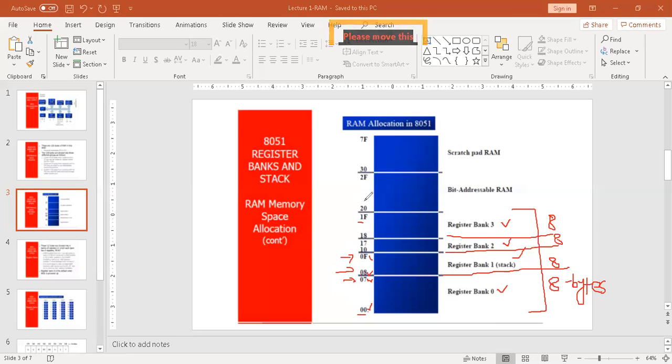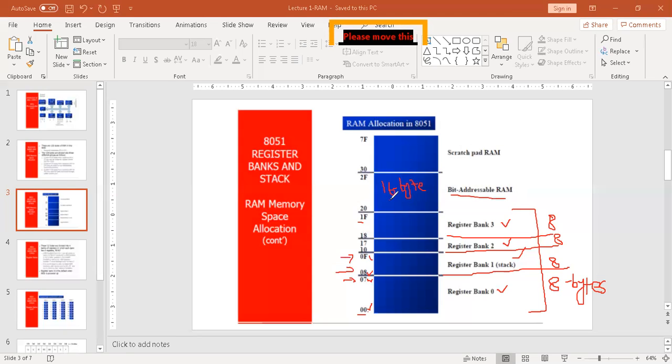Similarly, from an address of 20 to 2F, we have 16 bytes of bit addressable RAM. These are used to store bits of information, like conditions or something.